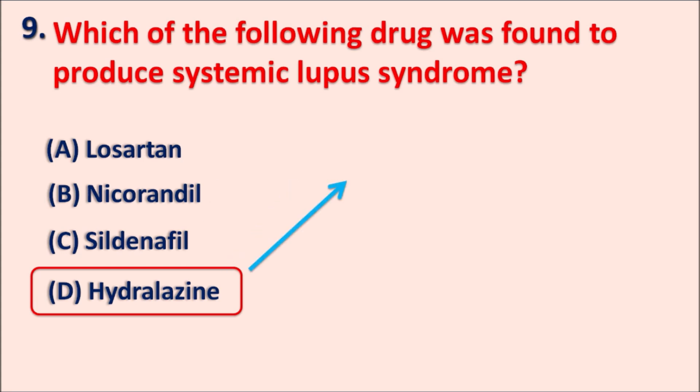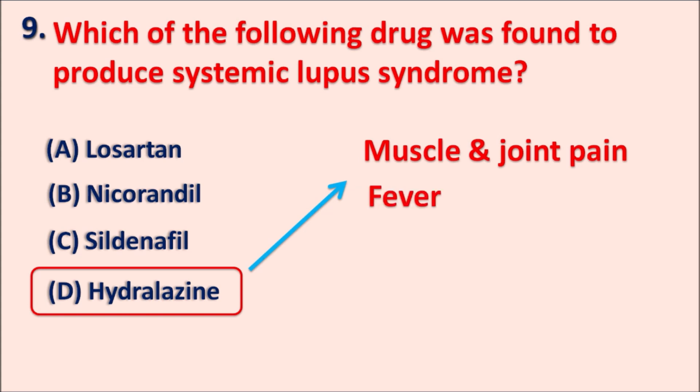Hydralazine is a vasodilator, a potassium channel activator, which can produce hypersensitive reactions like systemic lupus syndrome, which results in muscle and joint pain as well as fever in the patients. And this side effect is produced by hydralazine because of the hypersensitive reaction.